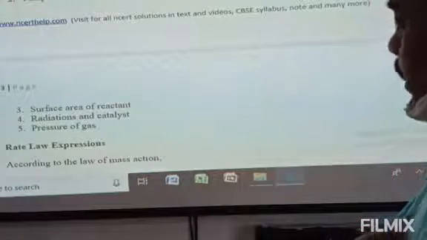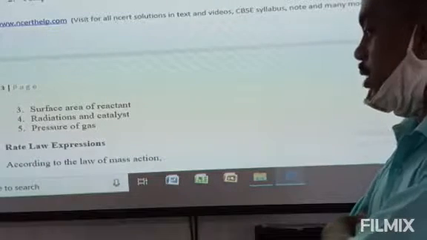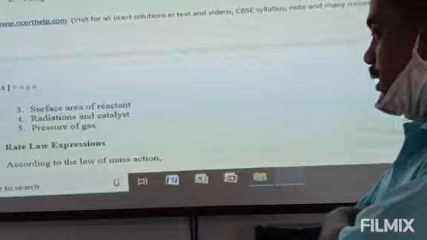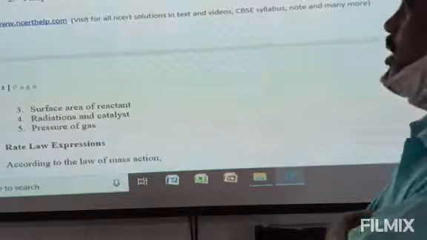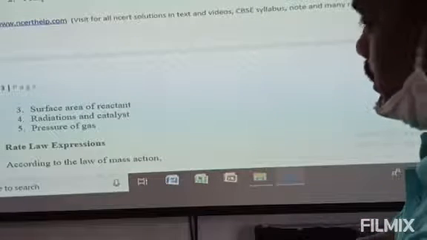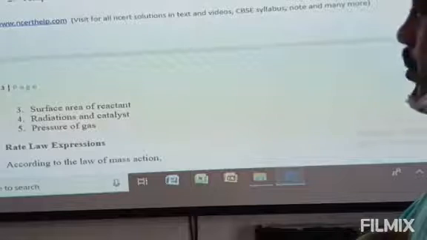Now, like this, radiation and presence of a catalyst, and in case of gaseous reactants, increase of pressure increases the rate of collision, thereby increasing the rate of the reaction. So all these are the factors affecting the rate of a chemical reaction.